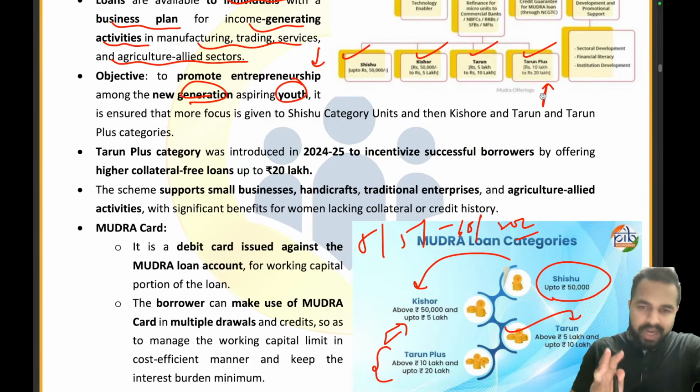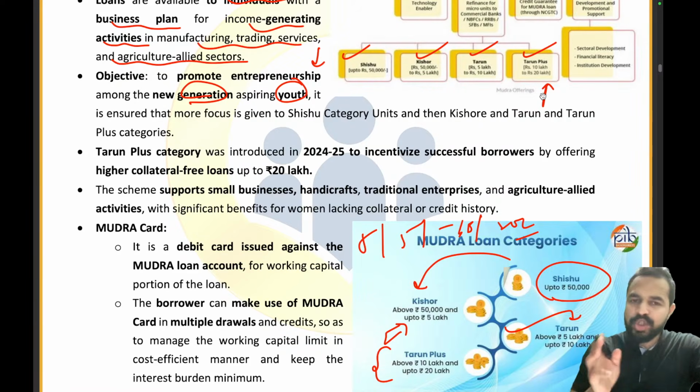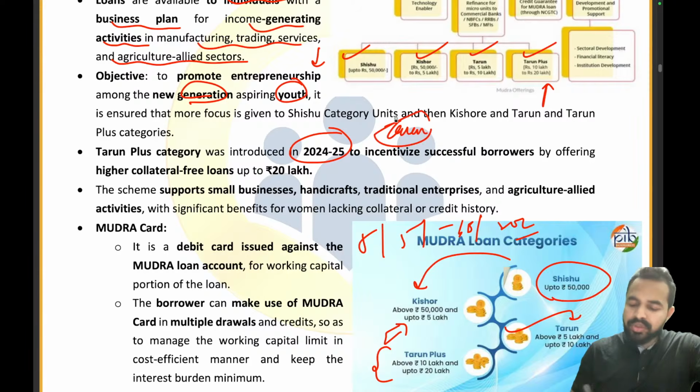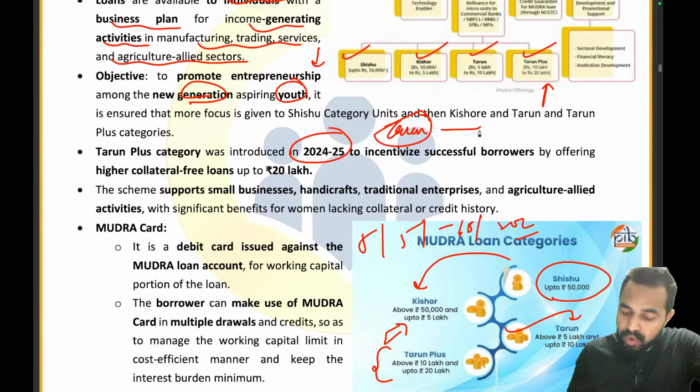Now my dear friends, let me tell you that the Tarun Plus category was earlier not there. Earlier there were only 3 categories, that is Shishu, Kishore and Tarun. But now in 2024-25, we launched the Tarun Plus category. Why? What was the requirement of that? See, if there is a business which is already in Tarun, जो तरुण कैटेगरी के अंदर लोन ले सकता है और उसने पुराने लोन्स भी लिए थे. So now that particular person wants to go bigger.